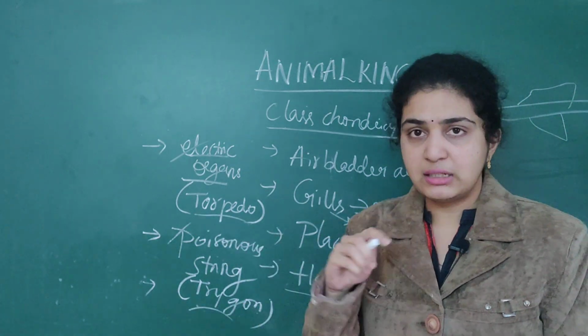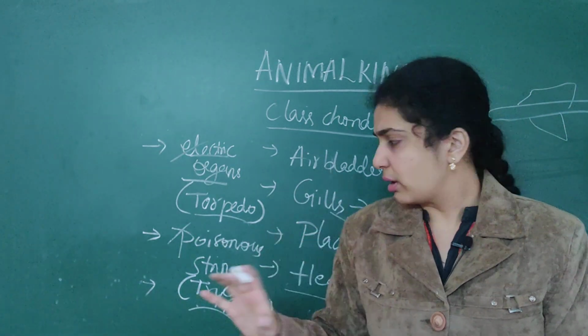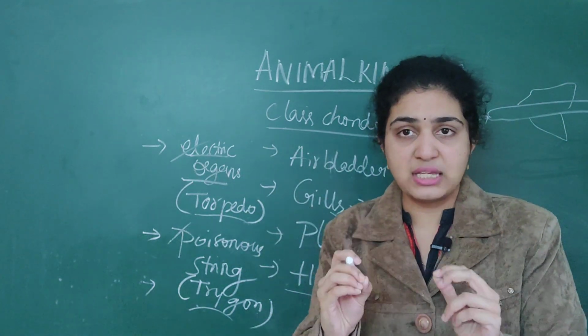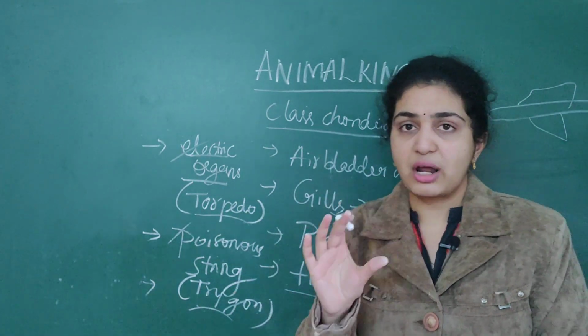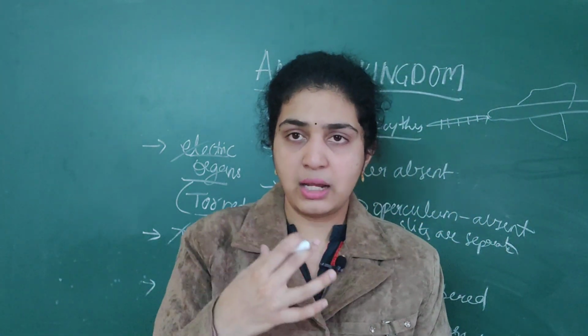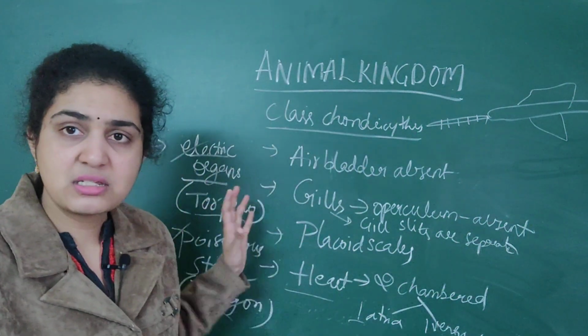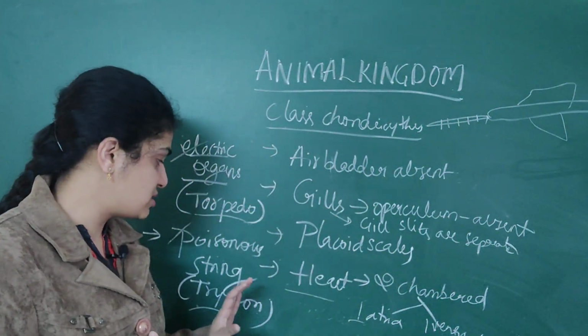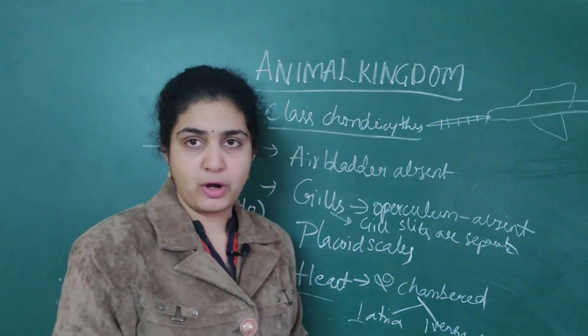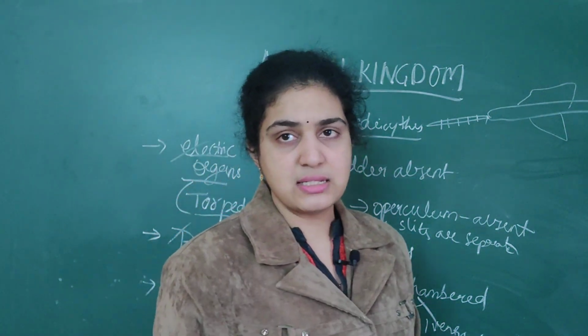Torpedo and Trygon both start with T only, so get the difference between these two organisms clear. Electric organs are present only in torpedo, whereas poisonous stings are present in Trygon, also called the stingray. So these are the other important points: electric organs as well as this.